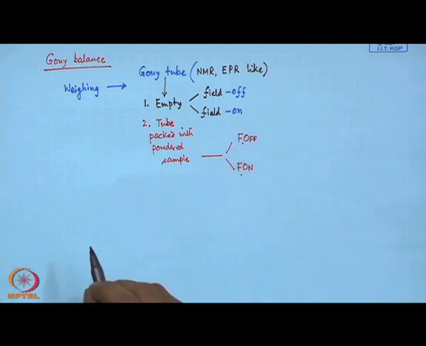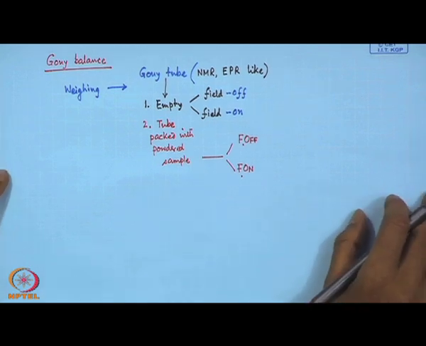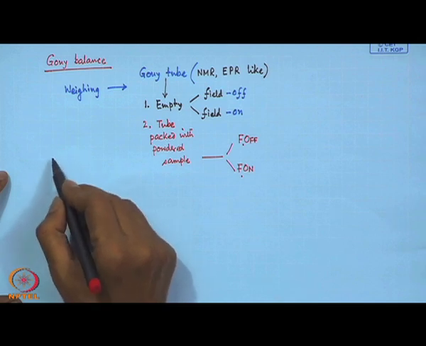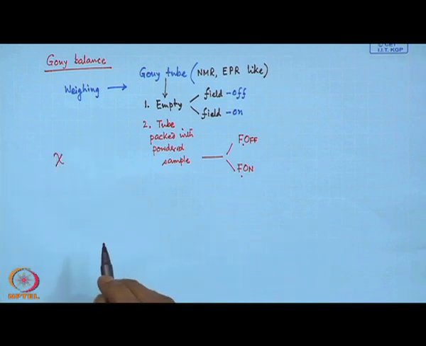So, we will have four different weights, and from the difference of all these weights we basically calculate the corresponding susceptibility value.